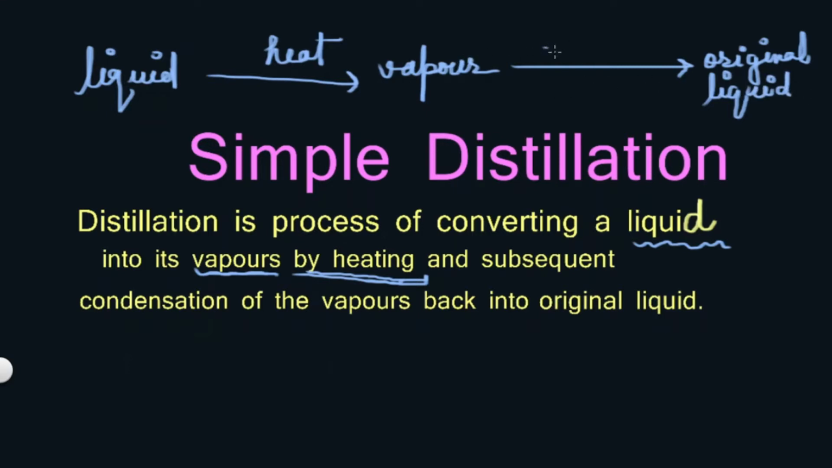It means the vapor is now cooled down, so condensation is the process used here. This is how this complete technique is called simple distillation. So what is simple distillation? Distillation is the process of converting a liquid into its vapor by heating and subsequent condensation of the vapor back into its original liquid.